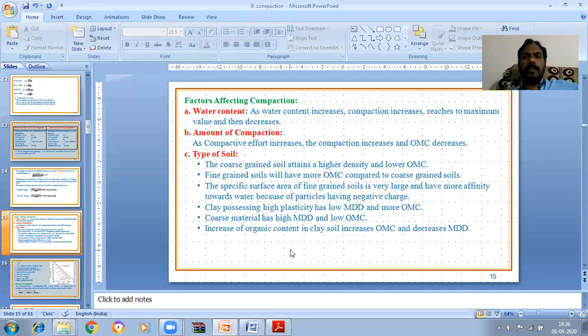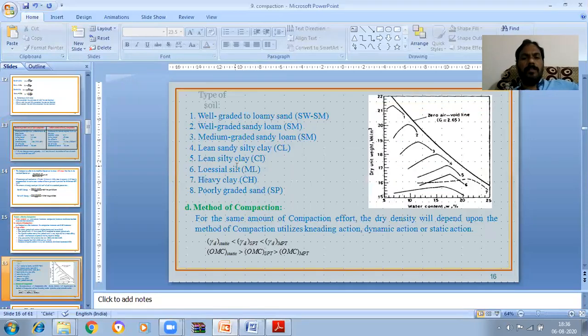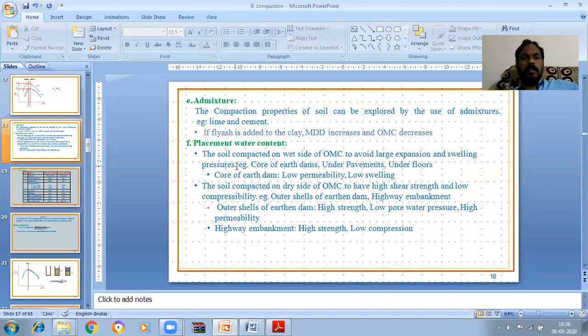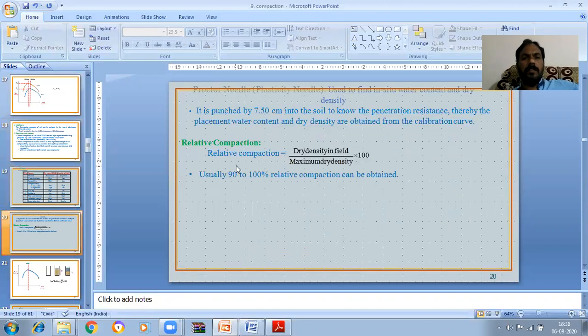Then factors affecting compaction: water content, obviously, then amount of compaction, type of soil, method of compaction, admixtures, placement of water contents. These are the factors affecting the compaction. Next, relative compaction. Relative compaction is the ratio of dry density in the field to maximum dry density obtained in the laboratory. Generally, 90 to 100% relative compaction can be obtained.